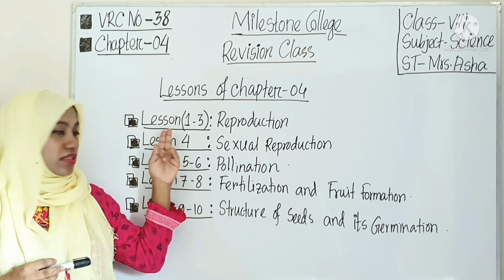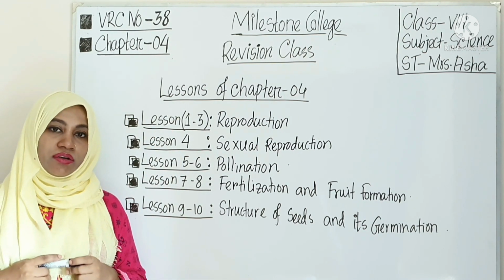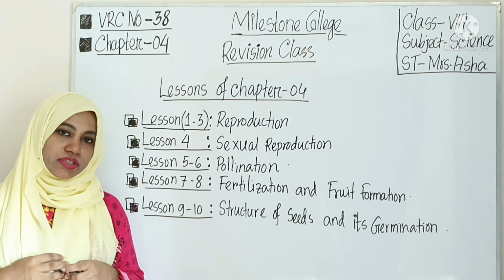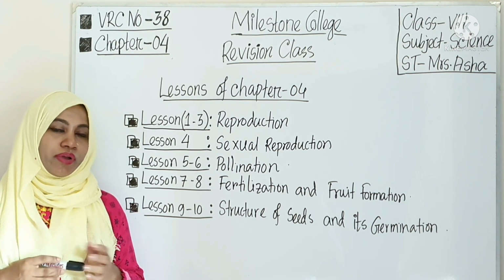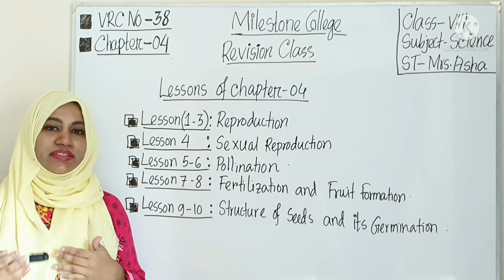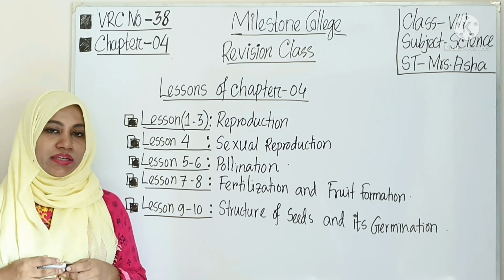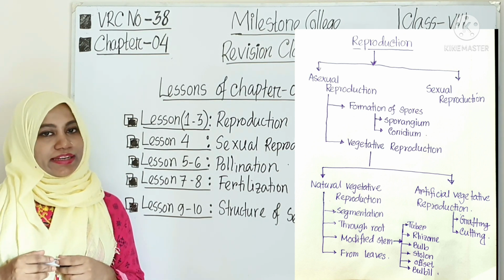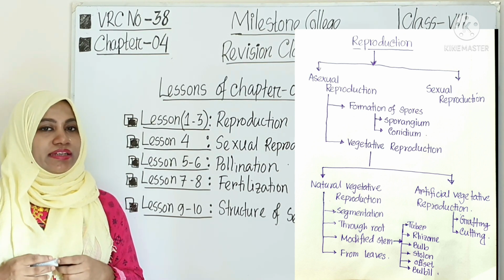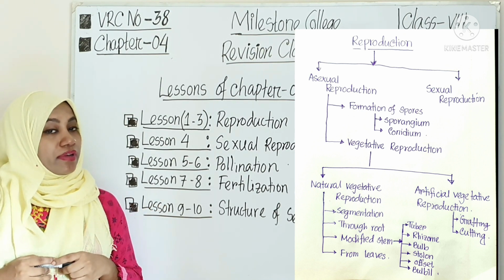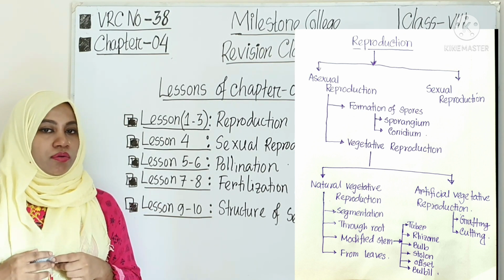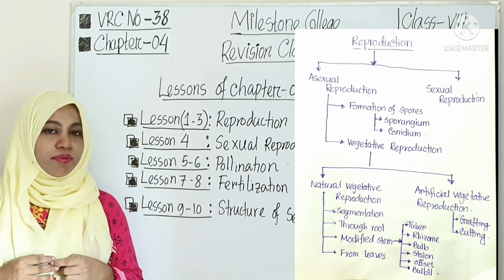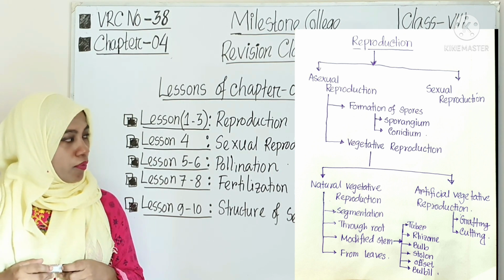In lessons 1 to 3 we have seen all about asexual reproduction. So what is asexual reproduction? When reproduction takes place from only one parent. An offspring inherits the genes from only one parent, that is asexual reproduction. And asexual reproduction is done in how many ways? Right, 2 ways. One is formation of spore and another one is vegetative reproduction.